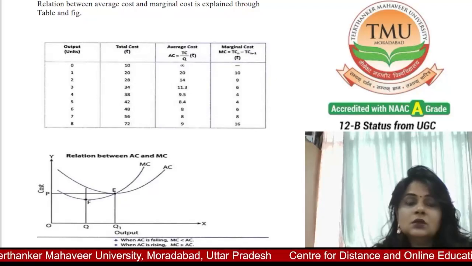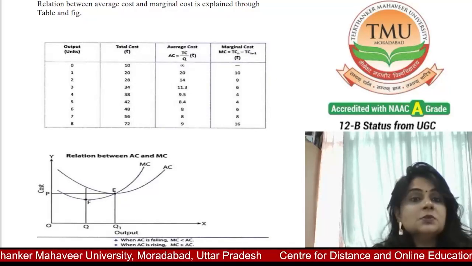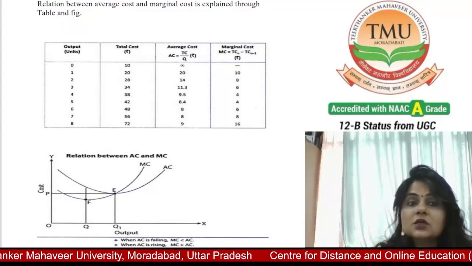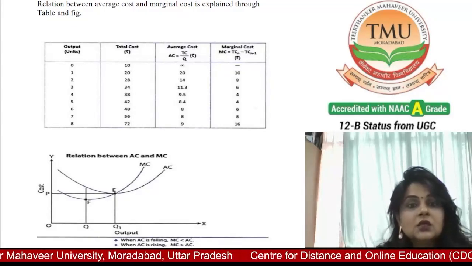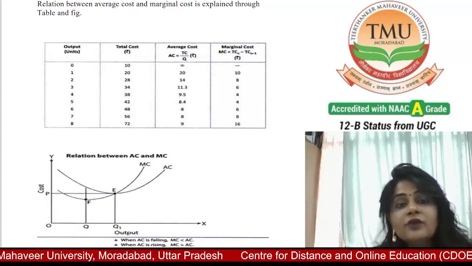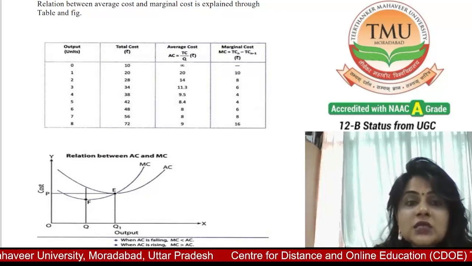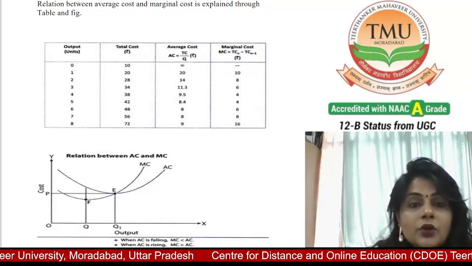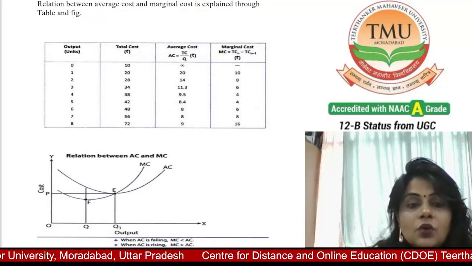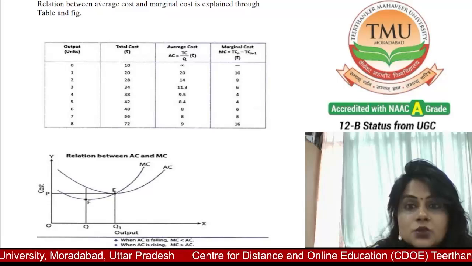As the fixed cost does not change with the output, the average fixed cost decreases as the output increases. The average variable cost does not always increase in proportion to an increase in the output.